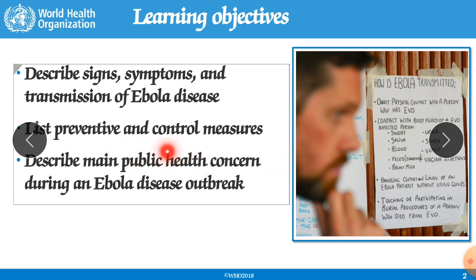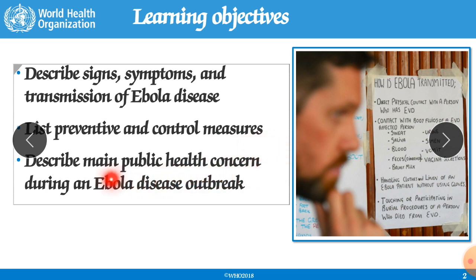A list of preventive and control measures. So what are the various measures that we can take to prevent this disease? By keeping a safe distance from the patients, or by taking prophylactic medicines, or by using PPE kits.